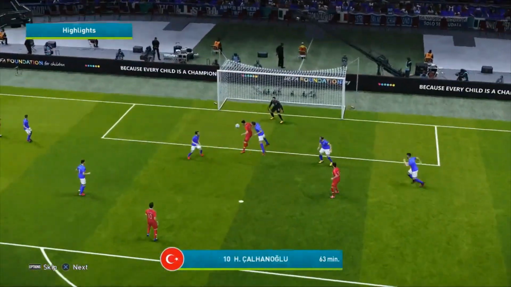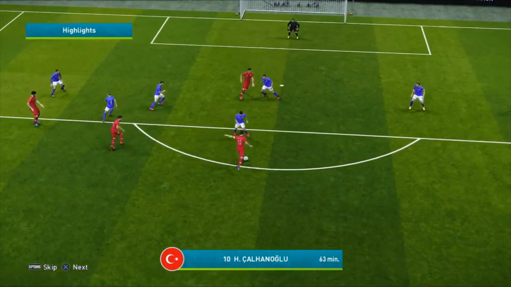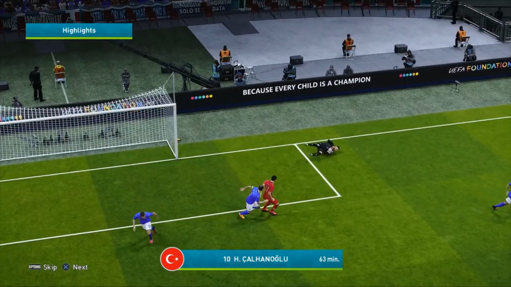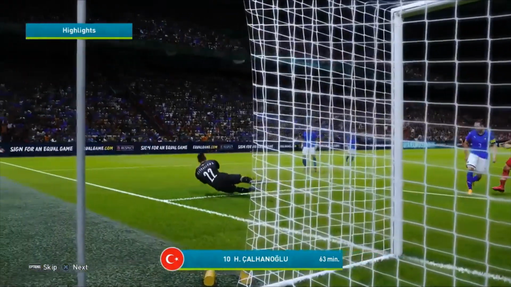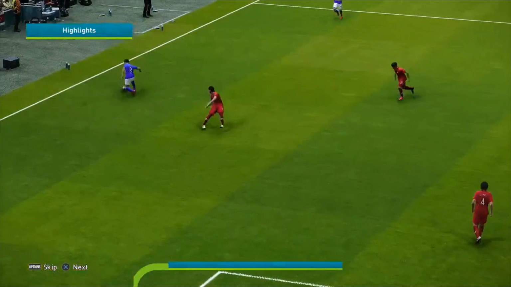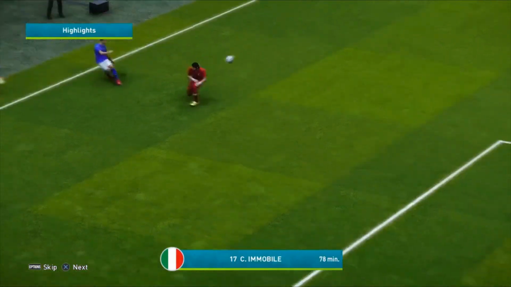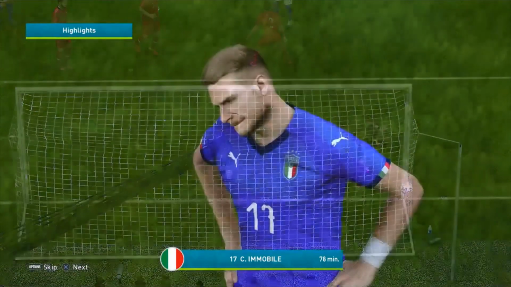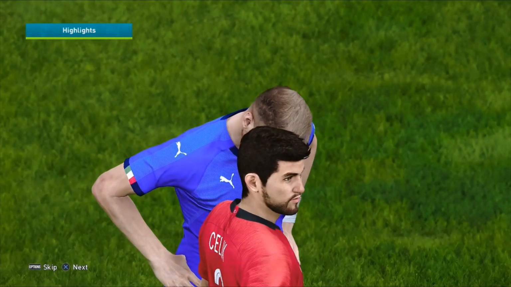Of course, we had a couple of opportunities in this game. Çalhanoğlu with a bit of a half chance here on goal, which was blocked. But I don't know whether both managers will be happy with that. I think Italy will probably be the happiest of both managers after that fixture. Italy dropping a few points in this game. Of course, another great opportunity here from Immobile in the 78th minute, which was whipped towards the far post. A fantastic opportunity there for him. Unfortunately, just going wide of the mark.